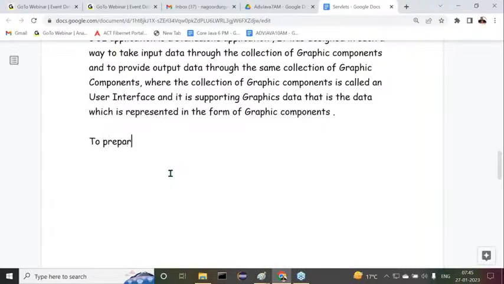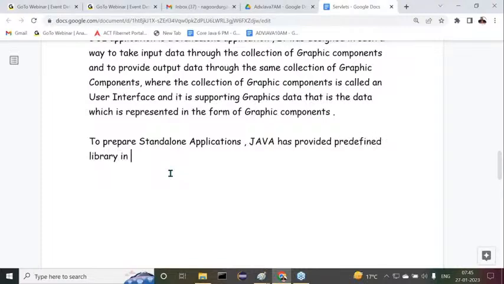To prepare standalone applications, Java has provided a predefined library in the form of packages, in the form of J2SE. That J2SE includes a number of packages. Observe carefully.